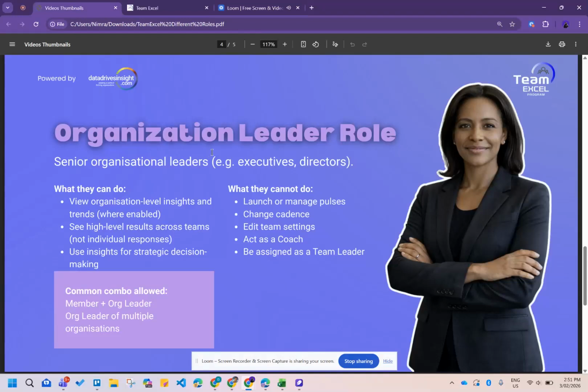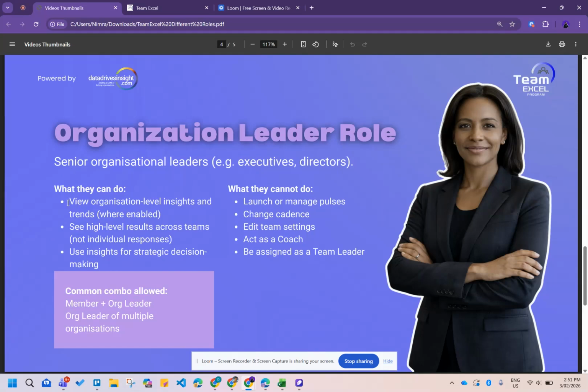Coming to the organization leader role, who are organization leaders? They are senior organizational leaders, for example, executives or directors, who do the leadership for a lot of teams in one organization. Now, what they can do and what they cannot do.